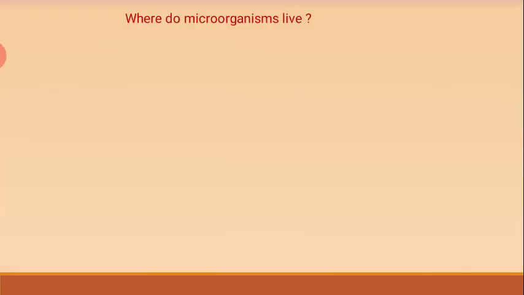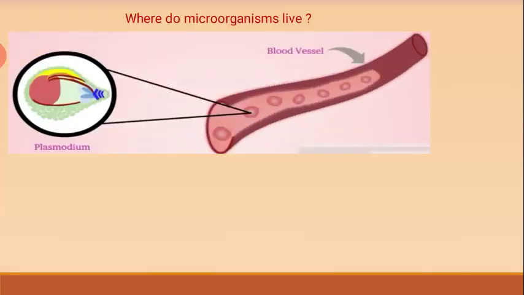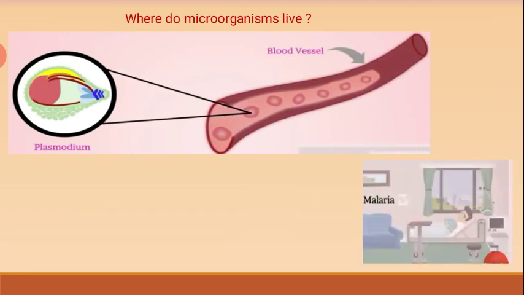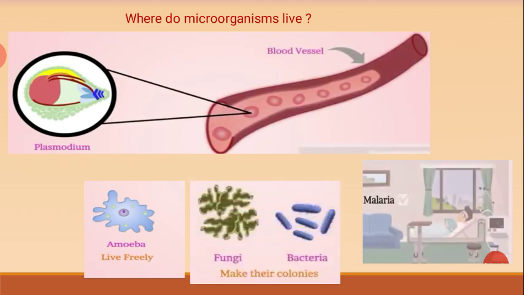Some microorganisms grow on other organisms, for example, Plasmodium, which lives in human blood and causes malaria. Some live freely such as amoeba, and others make their colonies such as fungi and bacteria.